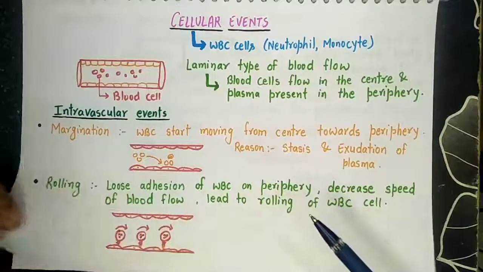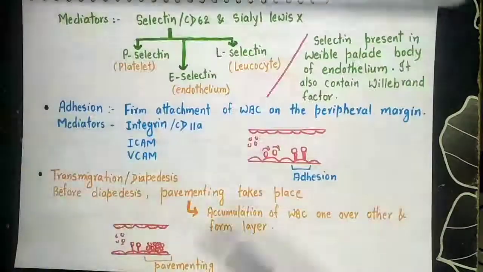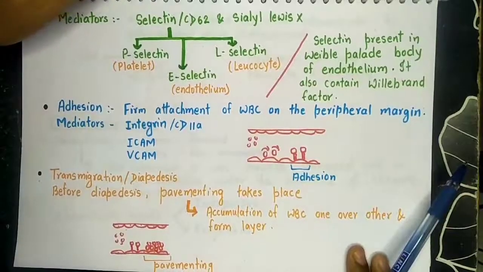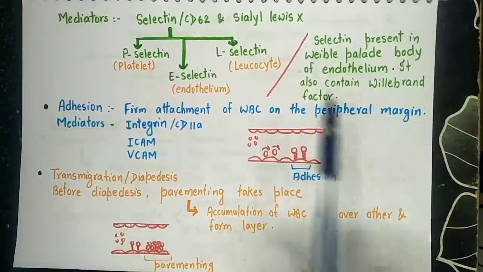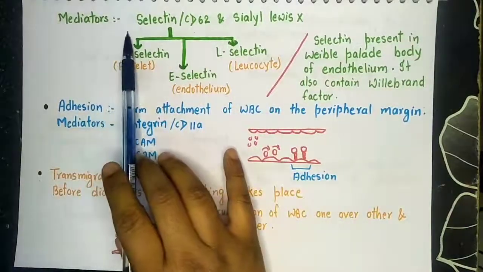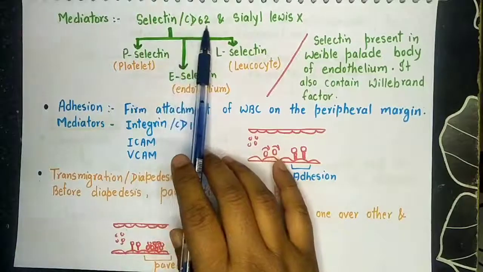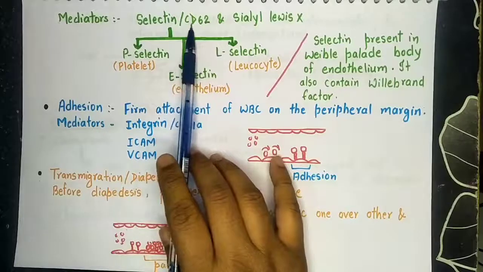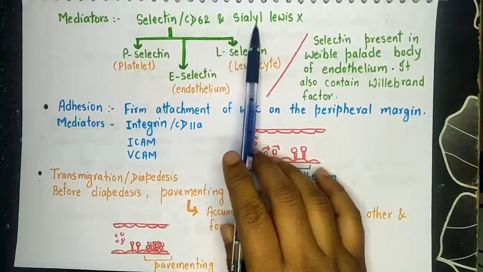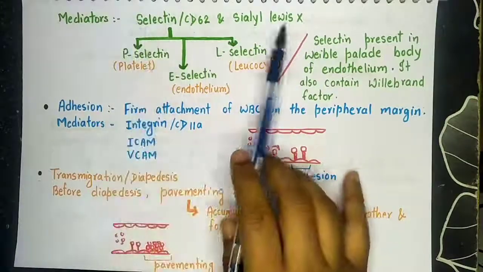Now next, in case of rolling, there are mediators. Mediators are actually the substances that help in the process of rolling. And what are the mediators for rolling? First is selectin, or we can call it CD62. CD stands for cluster of differentiation, and sialyl Lewis X. These are the mediators for rolling.